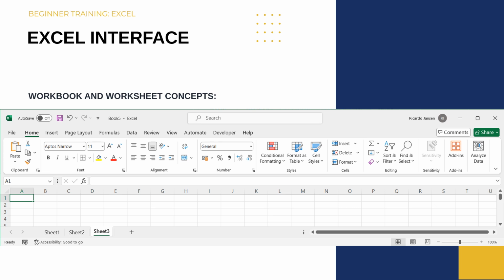An Excel file is called a workbook. A workbook contains multiple pages called worksheets. Think of a workbook as a book and each worksheet as a page within that book. Excel is organized into columns, rows, and cells. Columns are labeled with letters, rows are labeled with numbers, and each cell is identified by a column letter and row number. For example, A1, B2, C3.